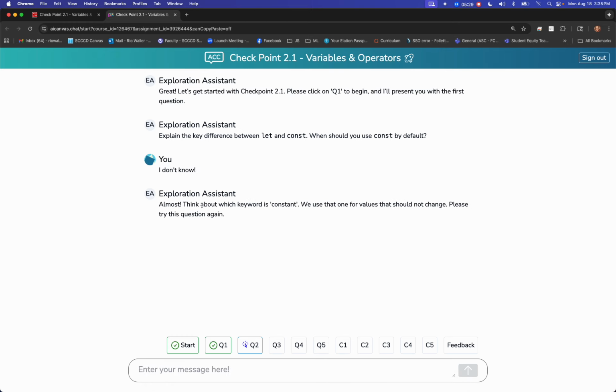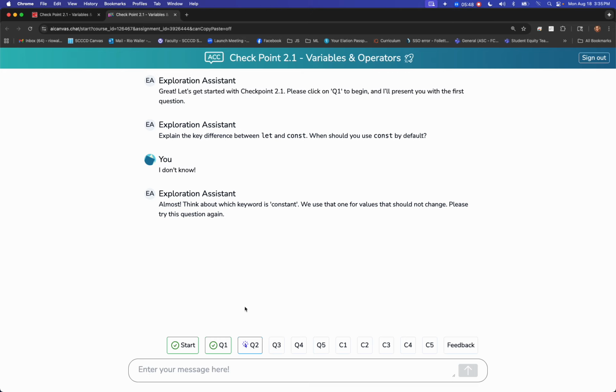Oh, yeah, okay, almost, right? But actually, it shouldn't even say almost. This is something in the prompt we're working on, but it says the keyword constant. When would you want one versus the other? Okay, so then you could try it again. Look, we actually covered this during 2.1.